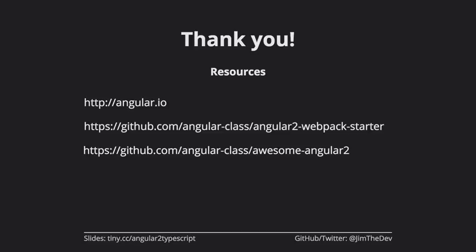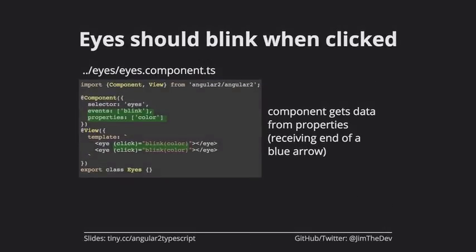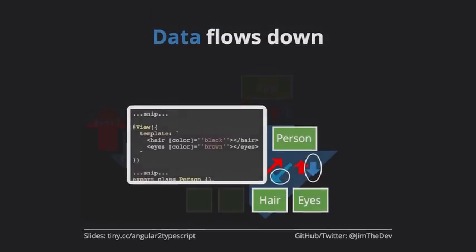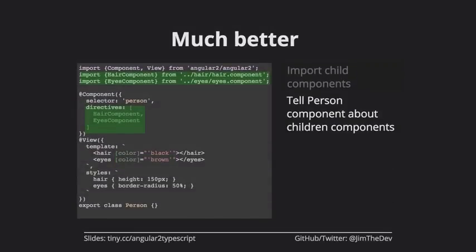Right. I have a question about eyes. Yeah. So if you go back, the class is eyes, and it's in the file eyes.component.ts. If you go back to where we're importing into the person parent, it's way up here. Right here. It says eyes component. Is that a way that Angular understands how things are written out?